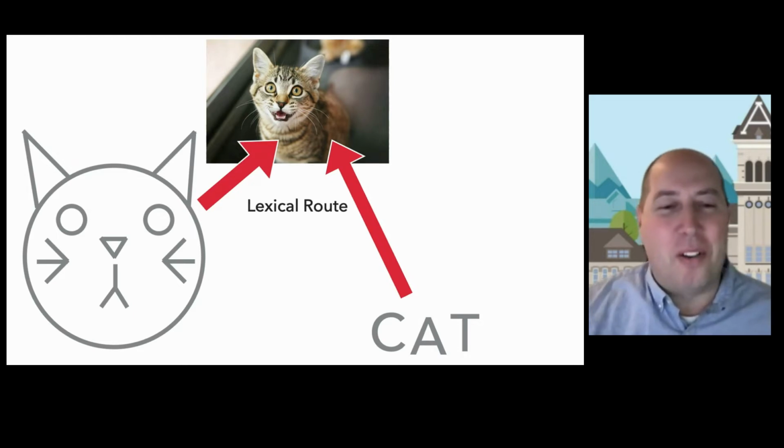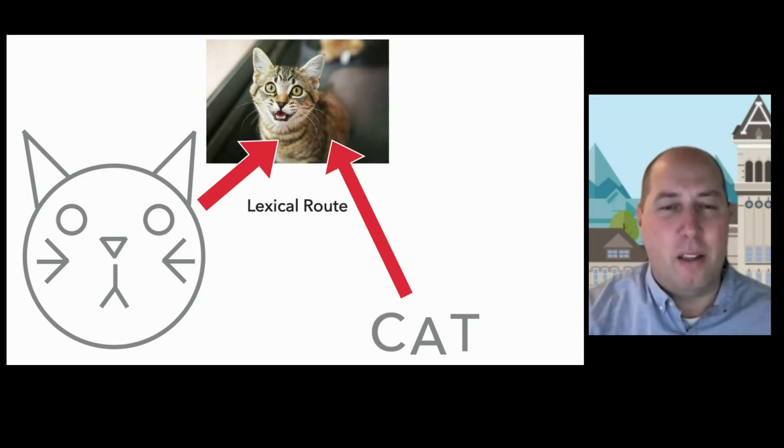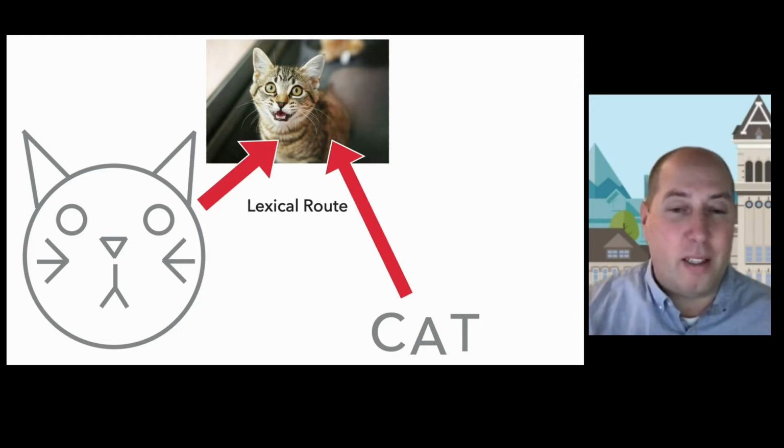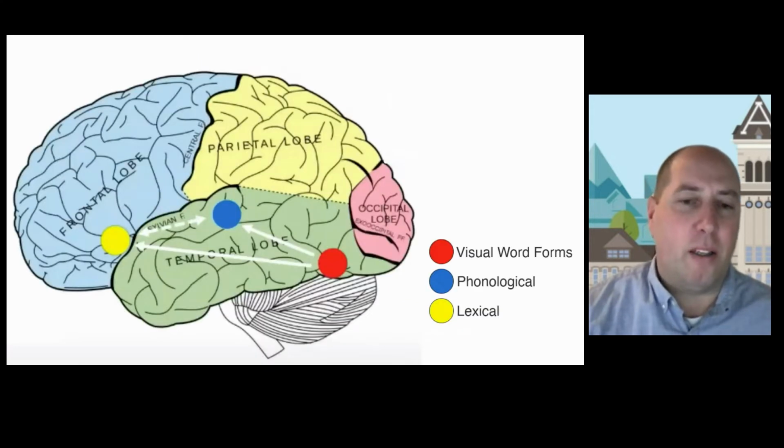And this is called the lexical route. Lexical meaning it bypasses, for the most part, the way things sound and jumps more directly to lexicon or meaning and context.